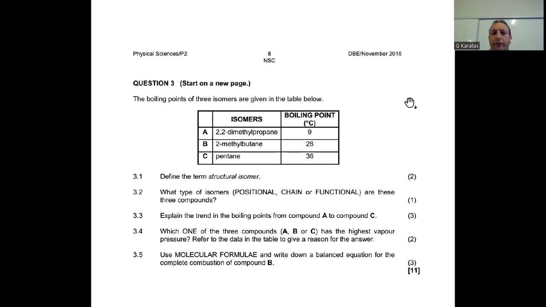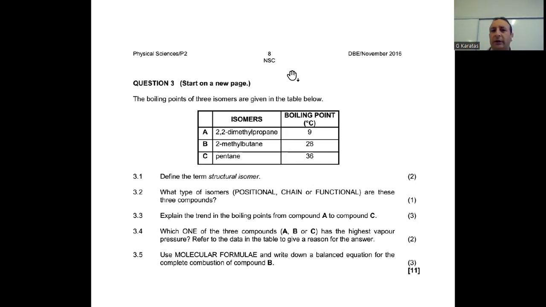The boiling points of 3 isomers are given in the table below. Boiling point, we just need to remember the definition, is the temperature at which vapor pressure of a liquid equals the atmospheric pressure. Just keep it in mind. Define the term structural isomer.